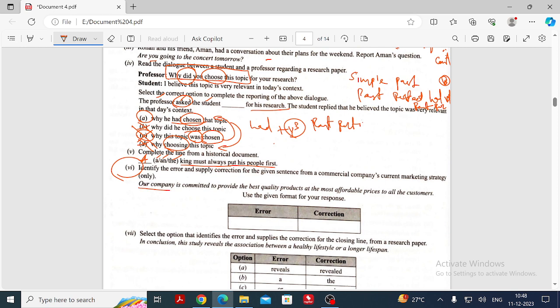Our company is committed to provide the best quality products at the most affordable prices to all the customers. Split that and then try to find out. First, just confirm: 1, 2, 3, 4, 5, 6, 7. Where we have the error, like that you should split.